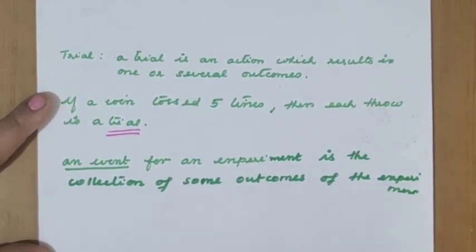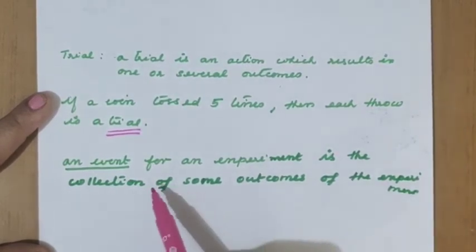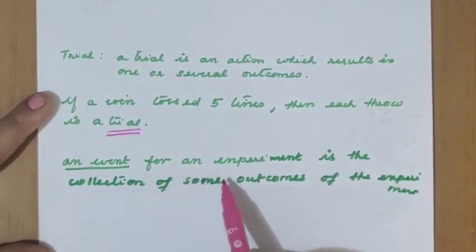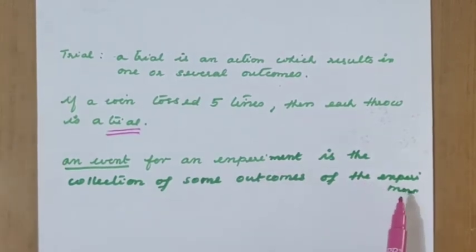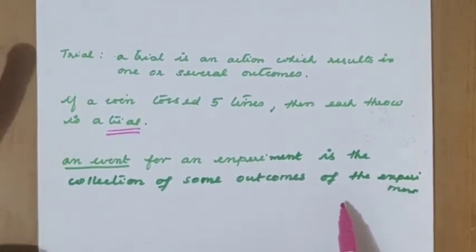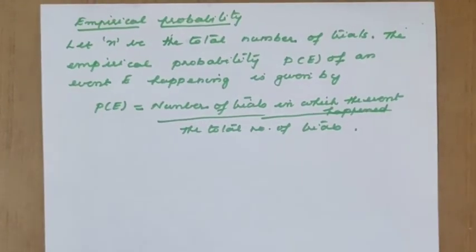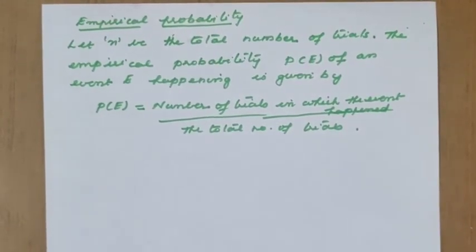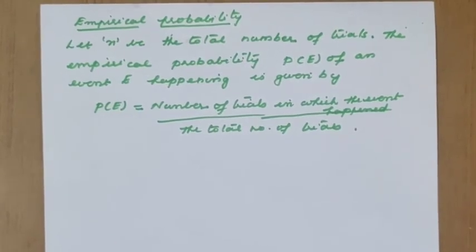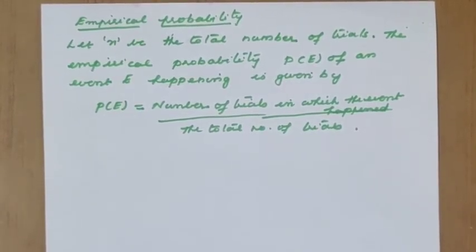While throwing a die, you may get 1 or 2 as a single outcome, or we can say getting an odd number. These are all called events. So an event for an experiment is the collection of some outcomes of the experiment. After seeing all the terms related to probability,